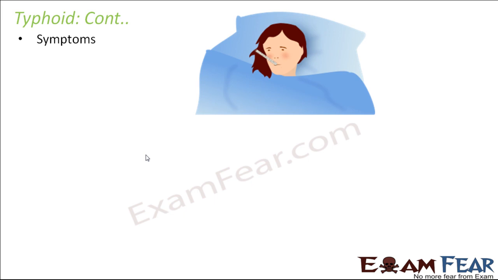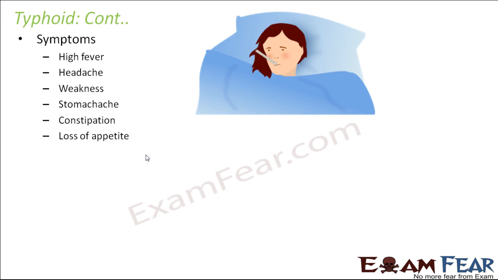So what are the symptoms which tell that typhoid has happened to somebody? High fever, headache, weakness, stomachache, constipation, loss of appetite. So you don't feel hungry, you don't feel like eating. So these are some of the symptoms which say that somebody is being attacked by Salmonella typhi.